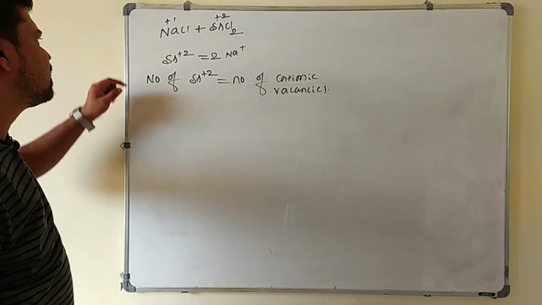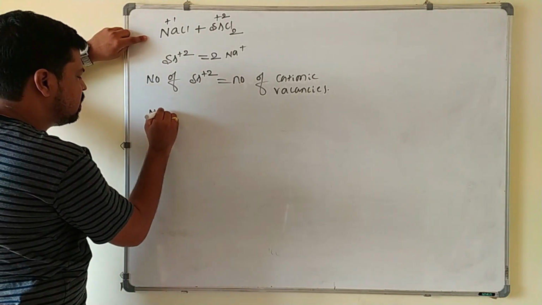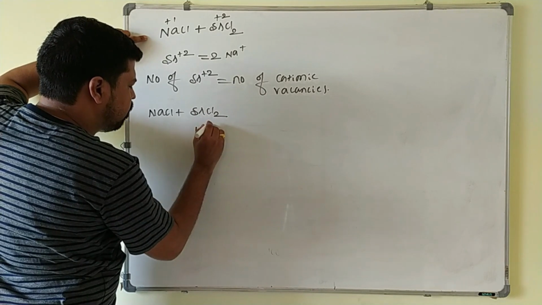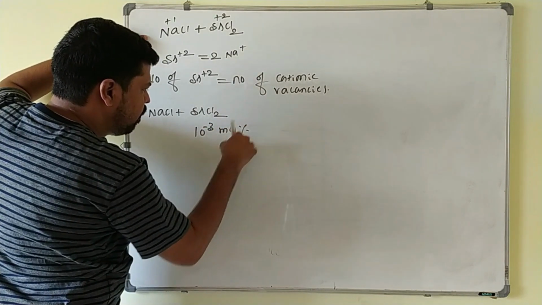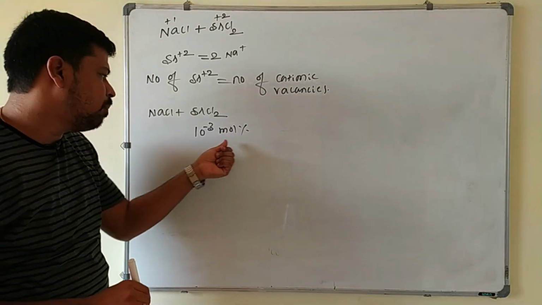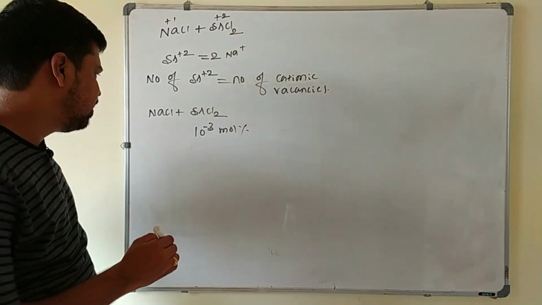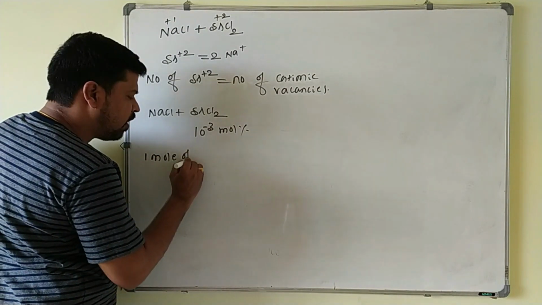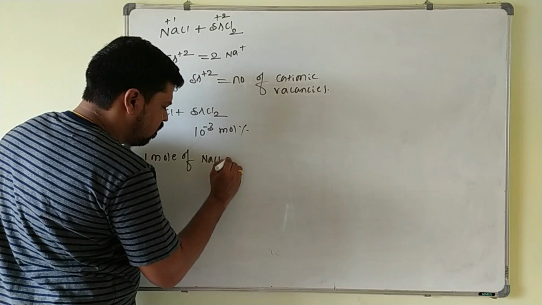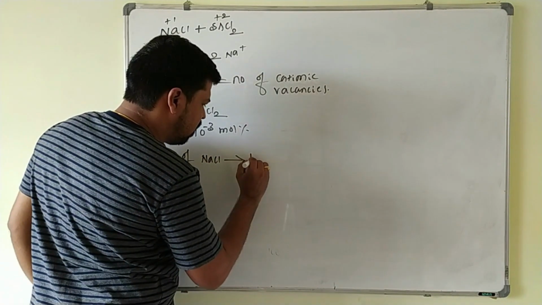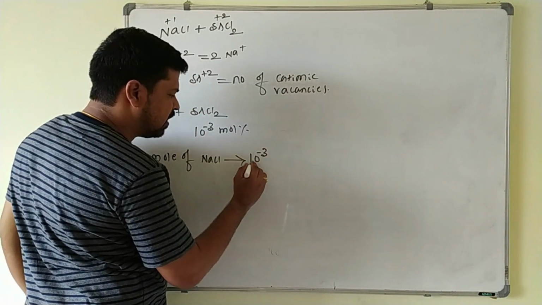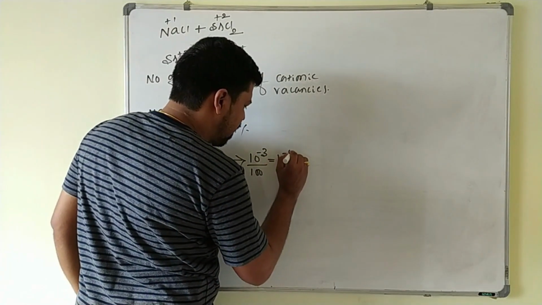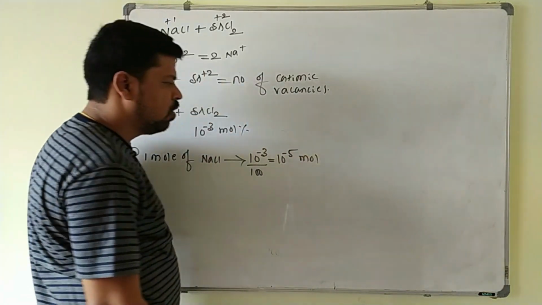Now in the problem they will ask like this: NaCl is doped with 10 power minus 3 mole percent of strontium chloride. They will give mole percent, means just you take divided by 100 here. So 1 mole of NaCl is doped with 10 power minus 3 mole percent, divided by 100 you have to take. This is equal to 10 power minus 5 moles of strontium chloride here.